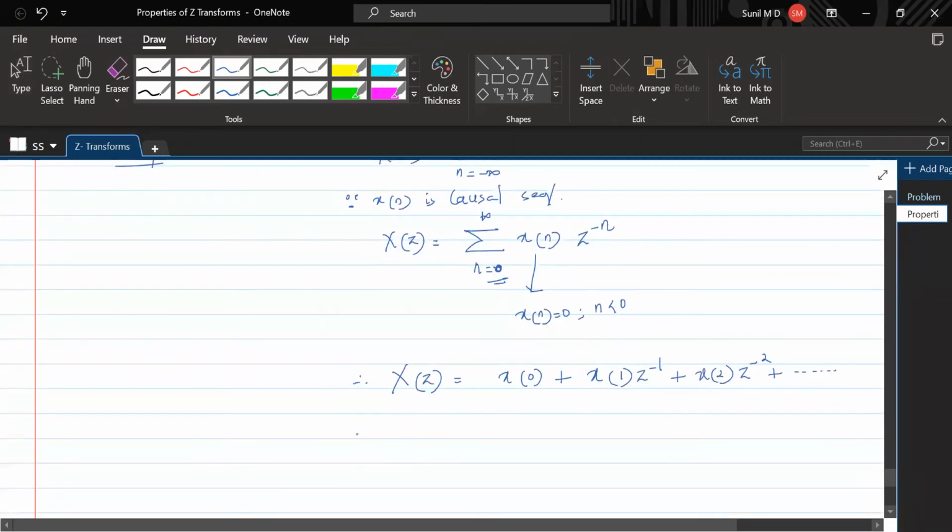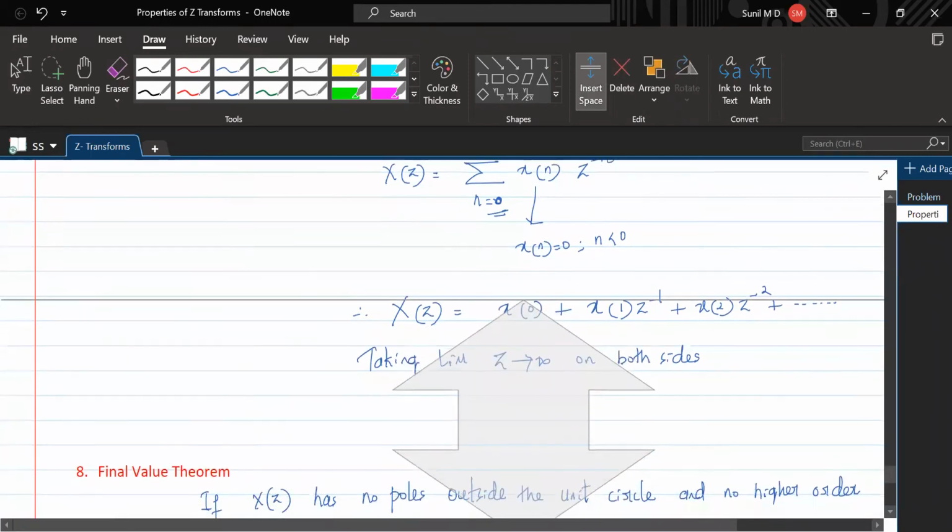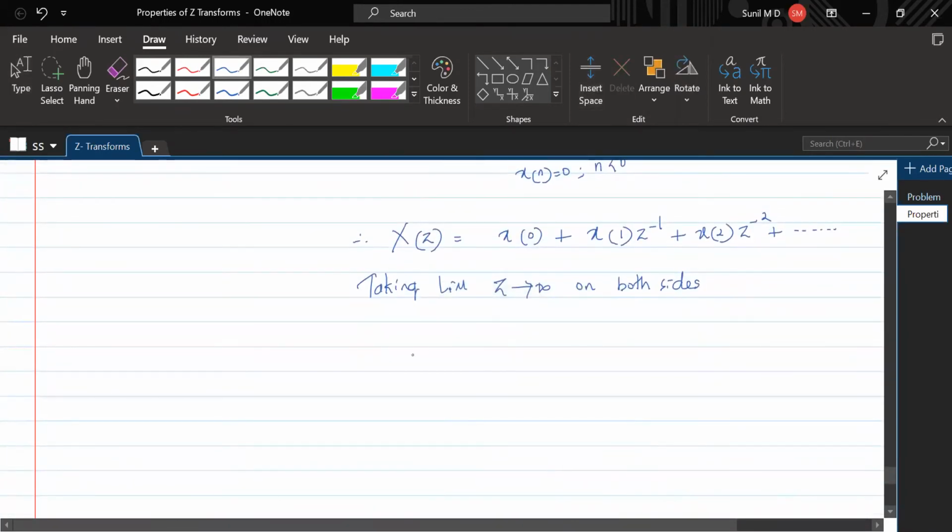Now, if you take limit z tending to infinity on both sides, what is going to happen? Limit z tending to infinity x of z would be equal to what?